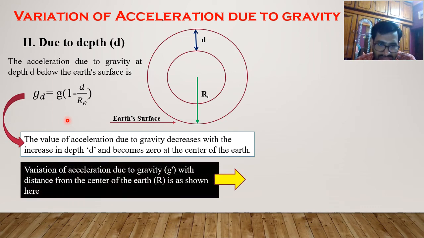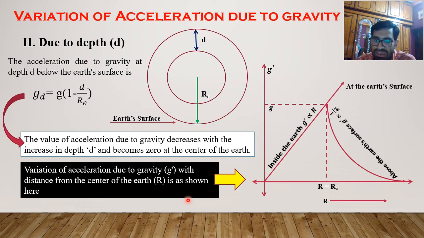So the variation of acceleration due to gravity g dash I have denoted here with distance from the center of the earth r is shown here in this line art graph.